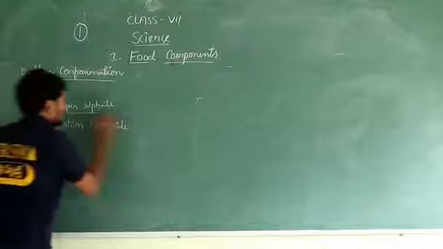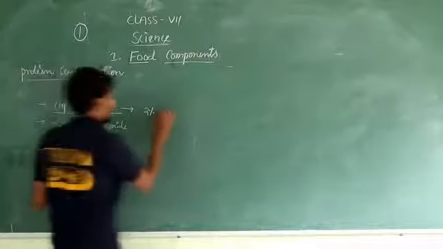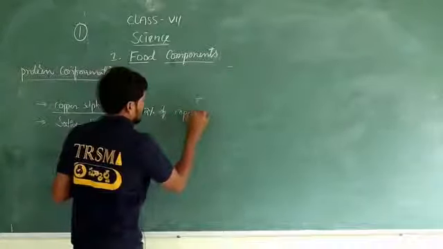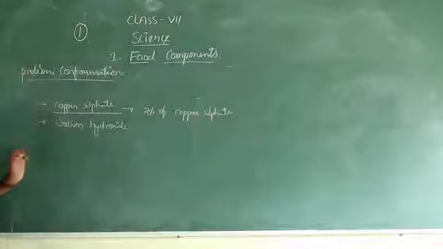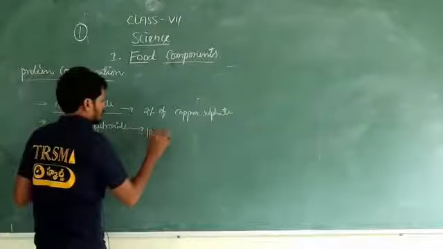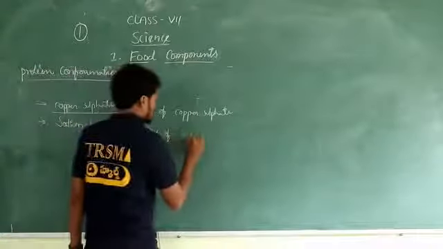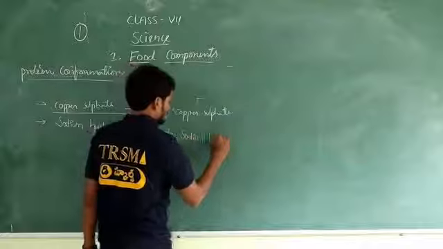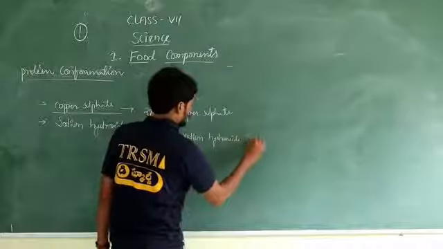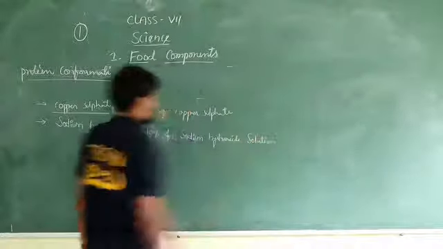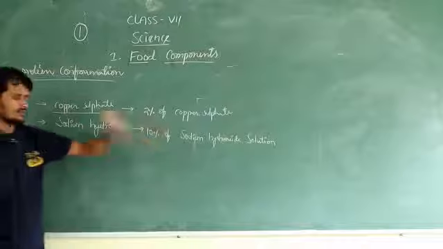First, we are going to prepare 2% copper sulfate solution and 10% sodium hydroxide solution.